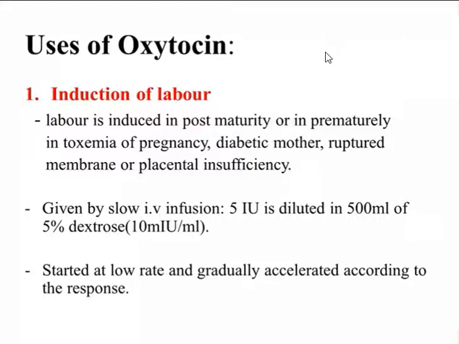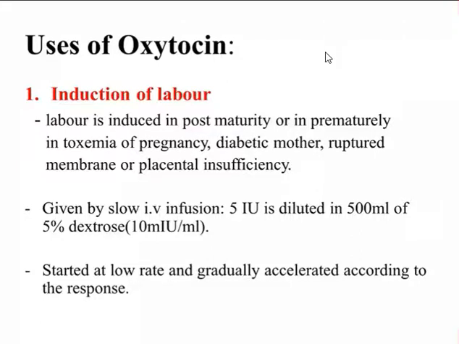Post-maturity means if the fetus is over mature, like after 40 weeks of pregnancy, if the patient is not having any uterine contraction, then you can induce the labor by giving oxytocin. Or prematurely in toxemia of pregnancy, meaning a pregnant female having hypertension along with seizure. Okay, that is the toxemia of pregnancy.